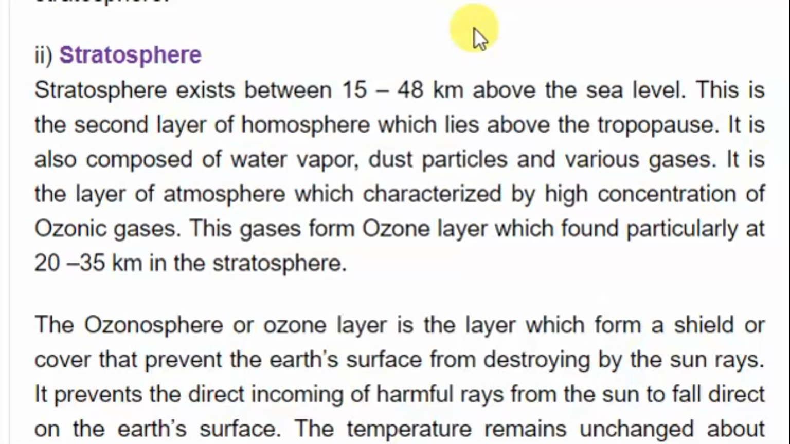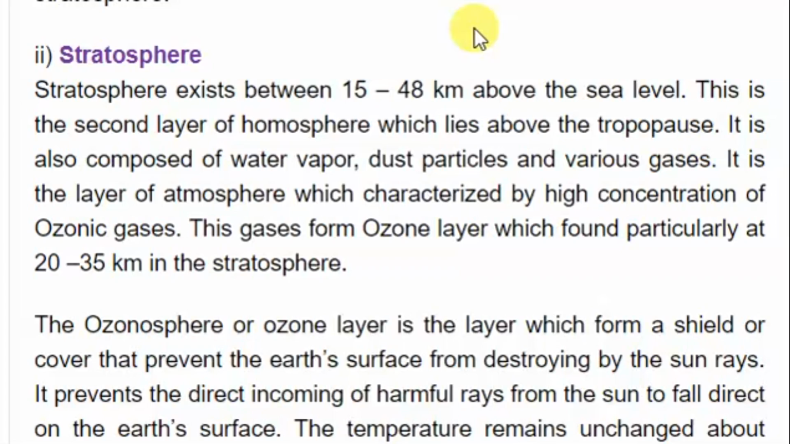Now it is also composed of water vapor, dust particles and various gases. It is the layer of atmosphere which is characterized by high concentration of ozonic gases. So these gases form the ozone layer, which is found particularly at 20 to 38 km in stratosphere.